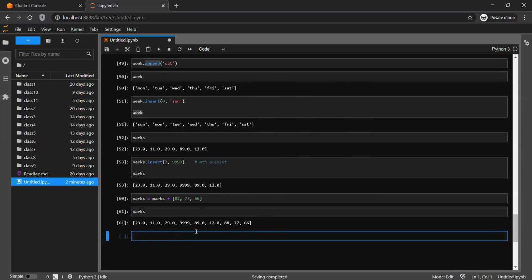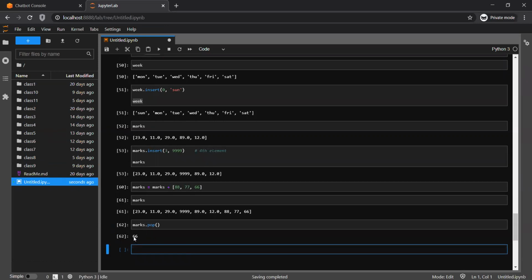The same applies if you want to delete some values from the list. So we'll quickly check. There is a method called pop. Let me quickly write it down. Suppose marks dot pop. Pop will remove the very last element, and it will print that as well.